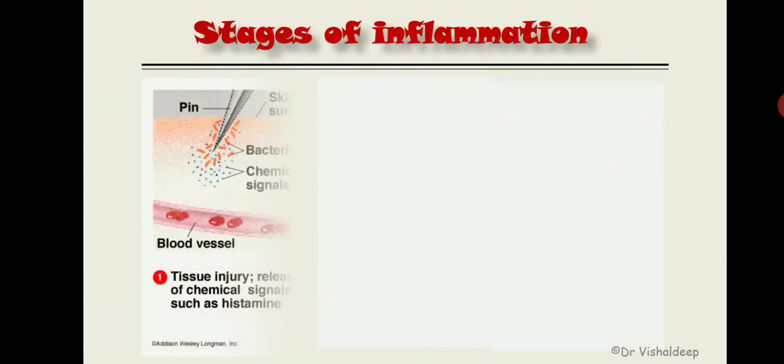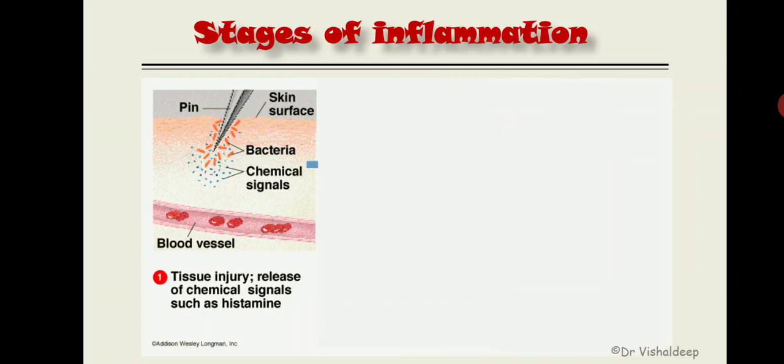The first stage is that there is a skin injury. This is just an example. Any type of injury will release chemicals, and these chemical signals are released and eventually activate the inflammatory process.